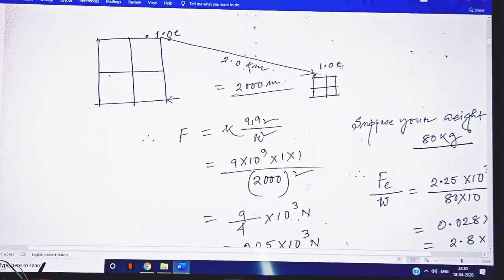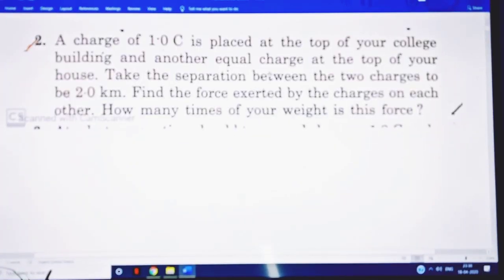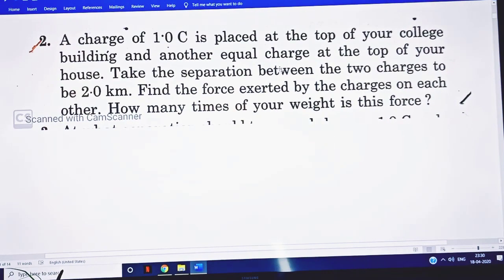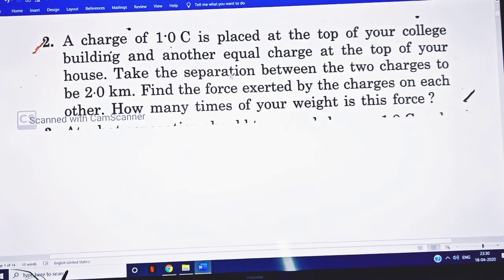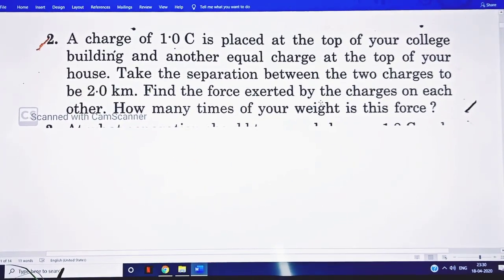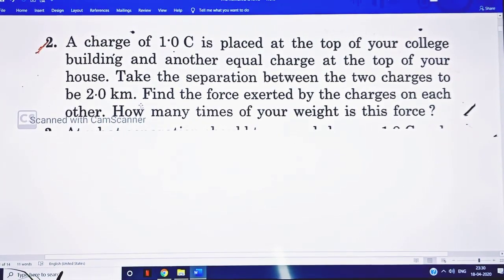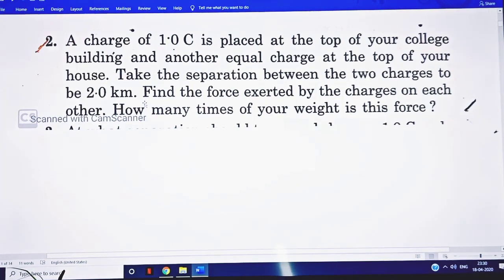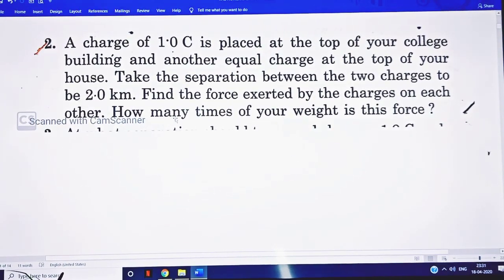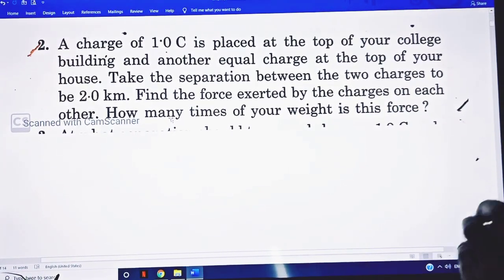So 1 coulomb, two charges are kept at a separation of 2 kilometer. Here the question is: one charge is placed at the top of your college building, and another equal charge at the top of your house, and take the separation between the two charges to be 2.0 kilometer. Find the force exerted by the charges on each other. The next line is: how many times your weight is this force?